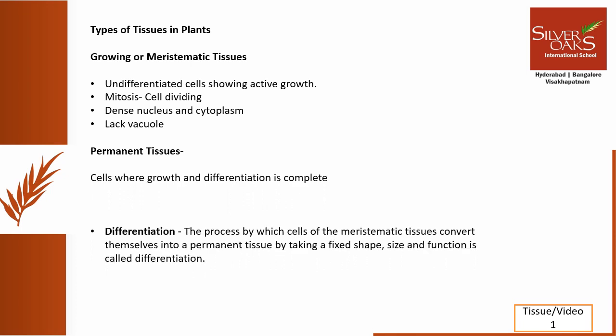Now, as I told you, the meristematic cells later on get differentiated and specialized to do a particular job, they become permanent tissues. So this is the permanent tissue, and the process by which the cells of meristematic tissue convert into a permanent tissue and take up a fixed shape, size and function is called differentiation.